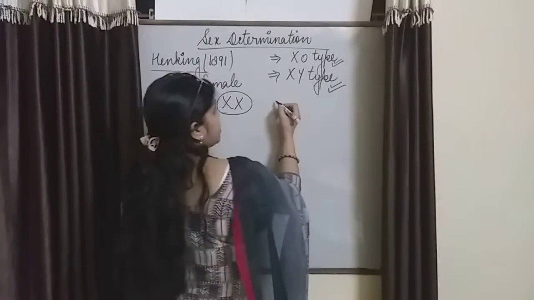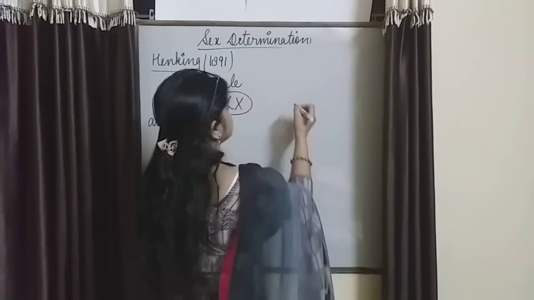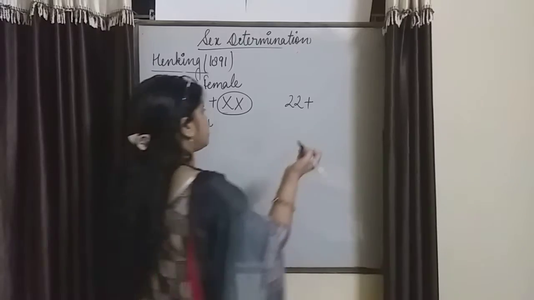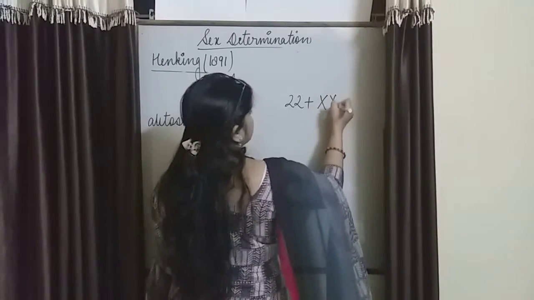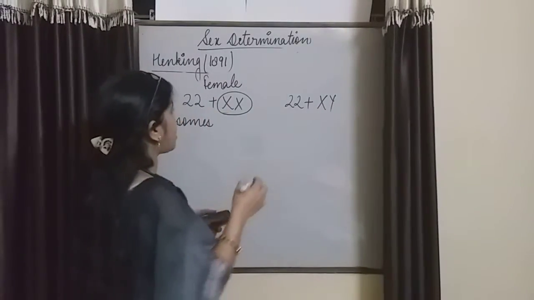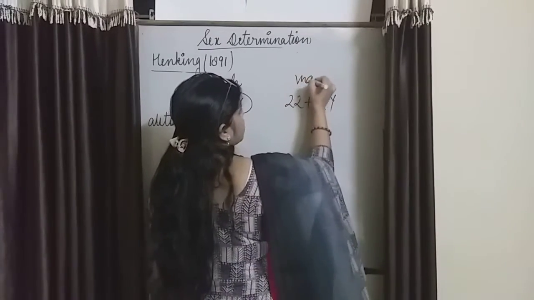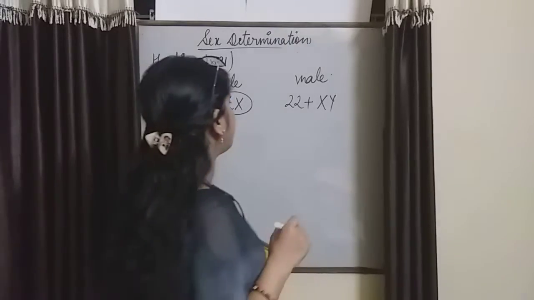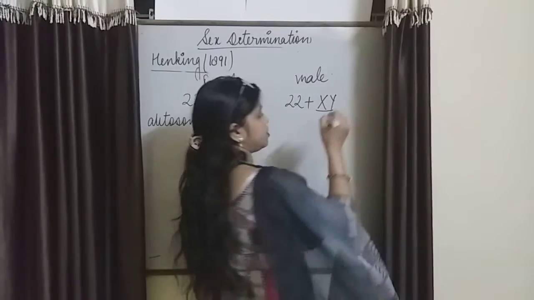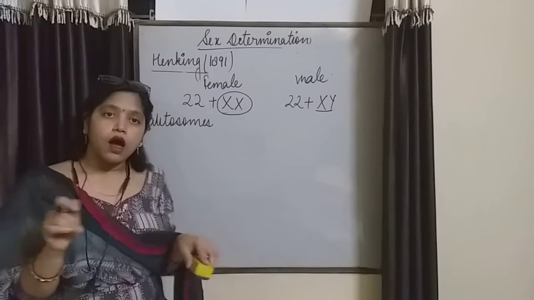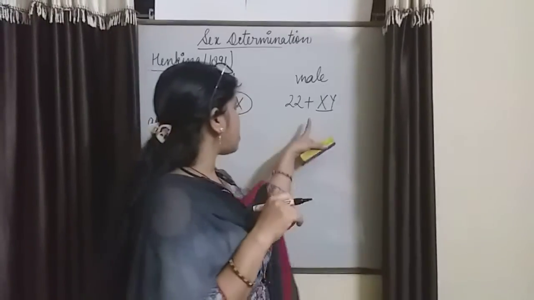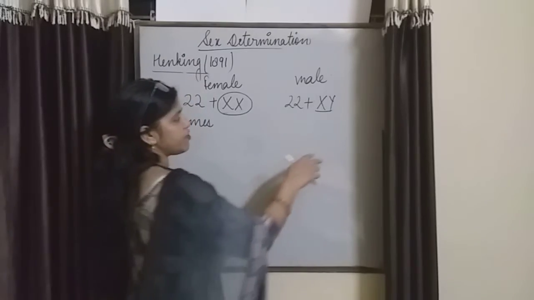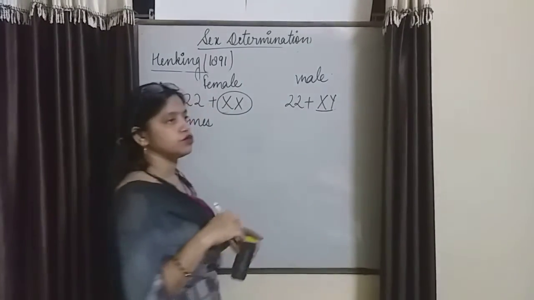In the male, the 22 autosomes are the same as in the female. Half of the sperm carry the X chromosome and half carry the Y chromosome, meaning the heteromorphic or heterogametic condition is present.